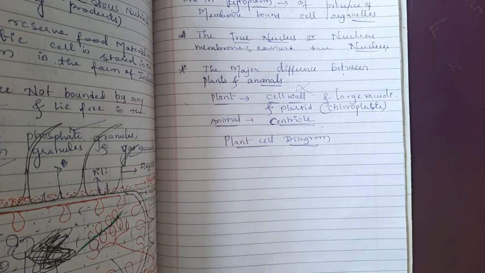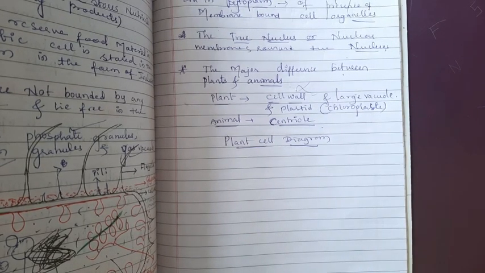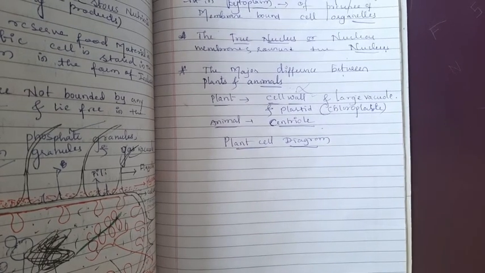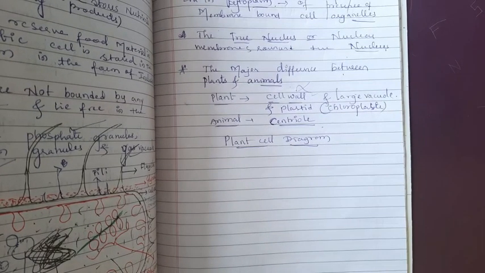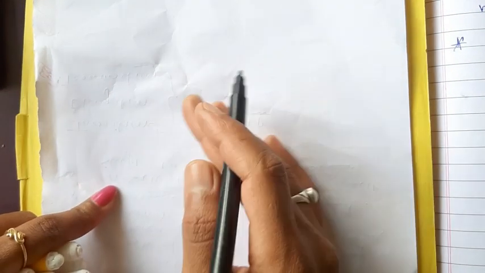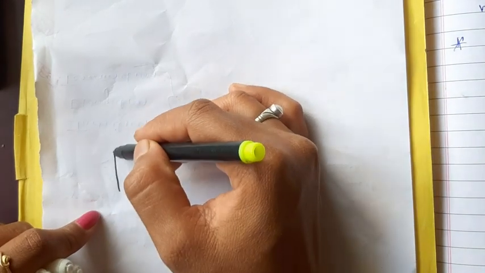Now we can start the diagram of the animal cell, the structure of the animal cell. Animal cells are somewhat elongated in structure.